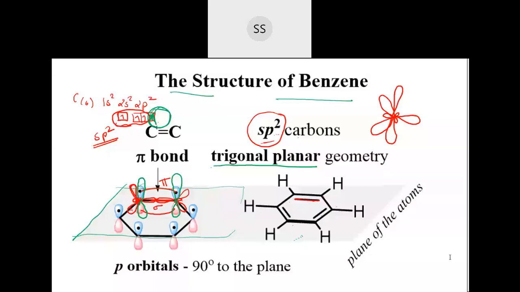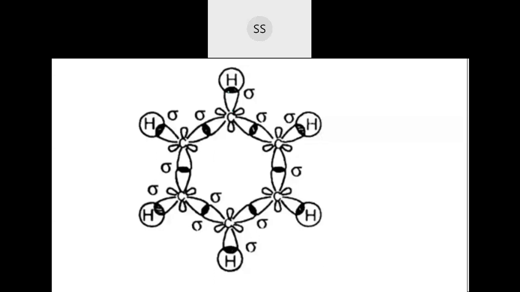So for the structure of benzene, you can directly draw this. After drawing this structure, you can write: every carbon over here is sp2 hybridized and the geometry of them is trigonal planar. If you want, you can draw this diagram. It's not required for you. So this is how it will continue.